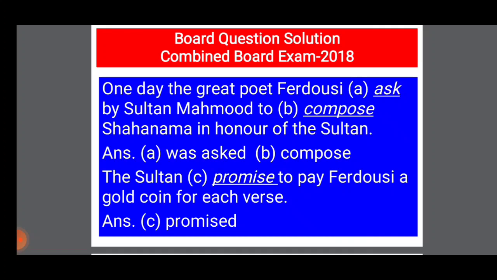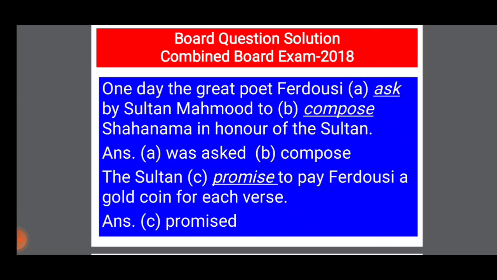So the answer will be was asked. One day the great poet Ferdowsi was asked by Sultan Mahmud to compose. Here to is infinitive, and after to we have to use V1. It means present form of the verb, and here the answer will be compose, and it will be no changed.